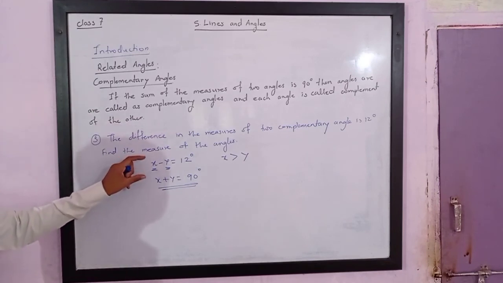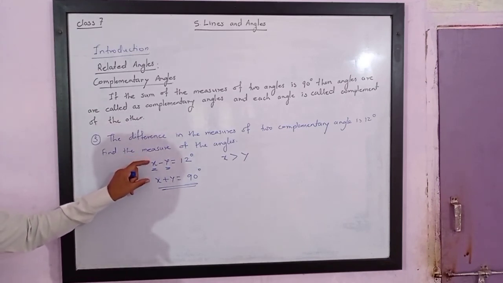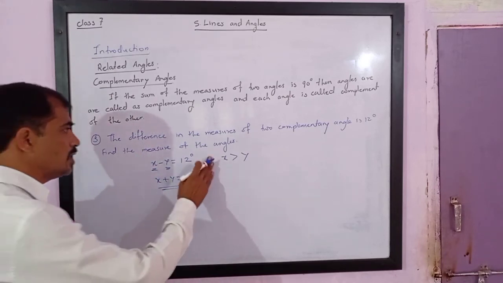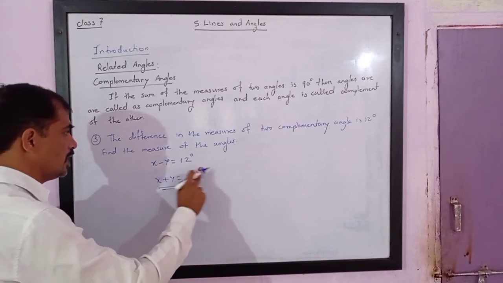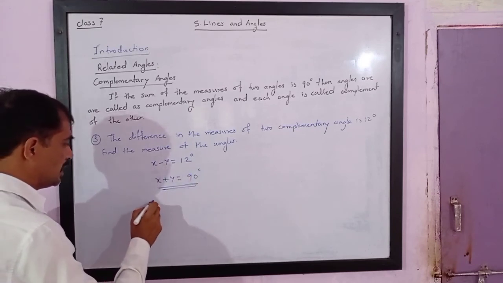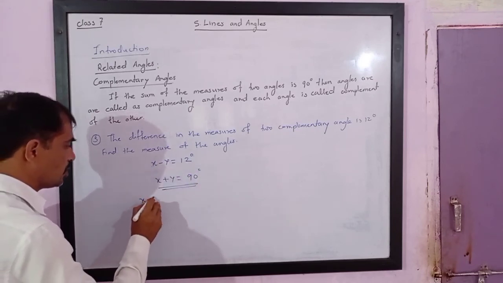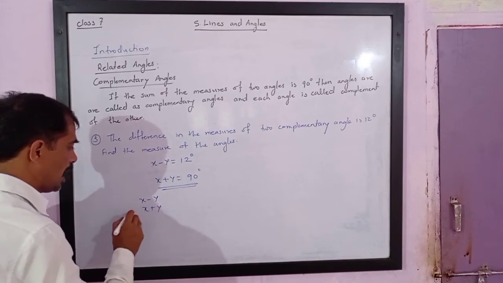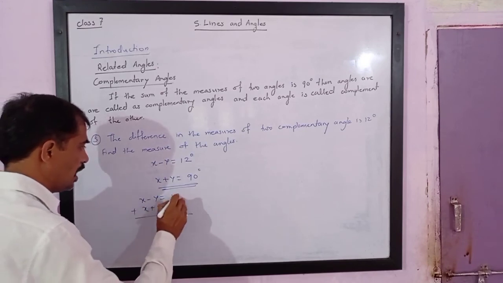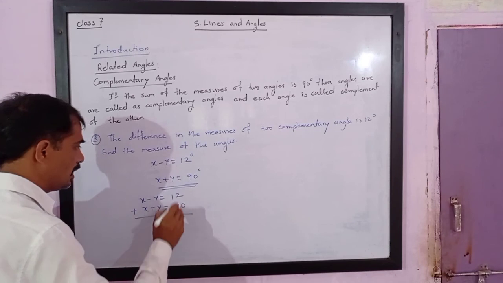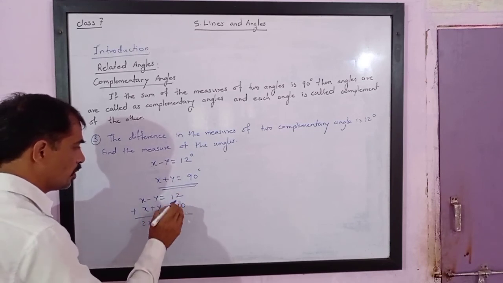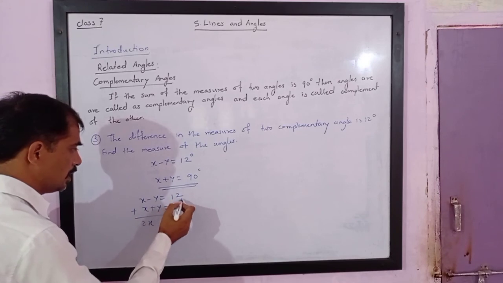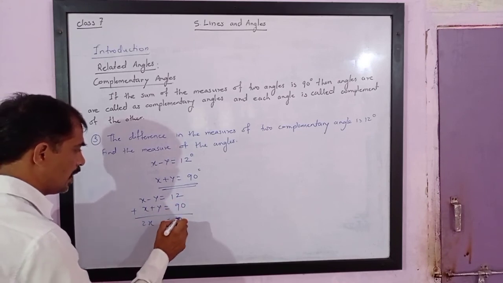So since they are complements of each other, by adding these two equations, x minus y equals 12 and x plus y equals 90 degrees, we will get 2x is equal to 102.